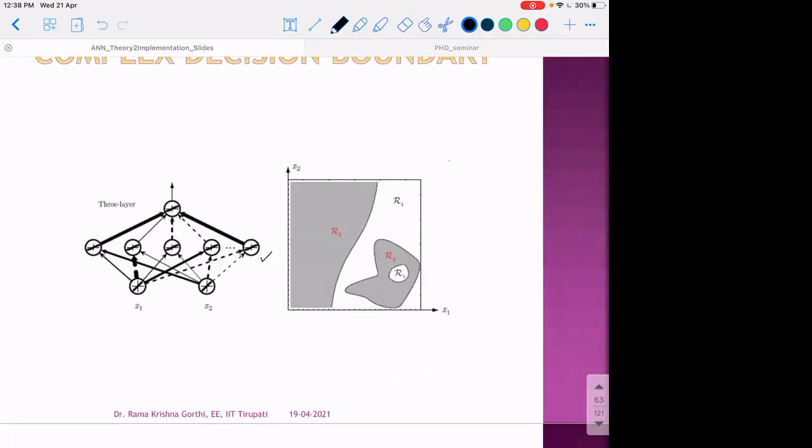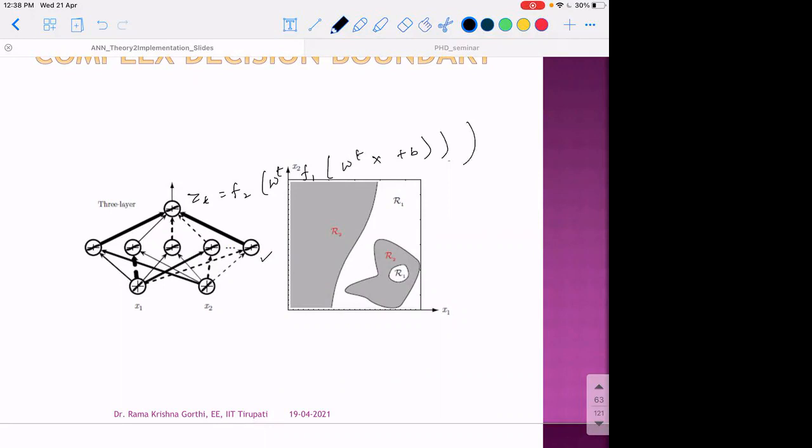So this output variable z_k is f2 of W transpose f1 of W transpose x plus b.